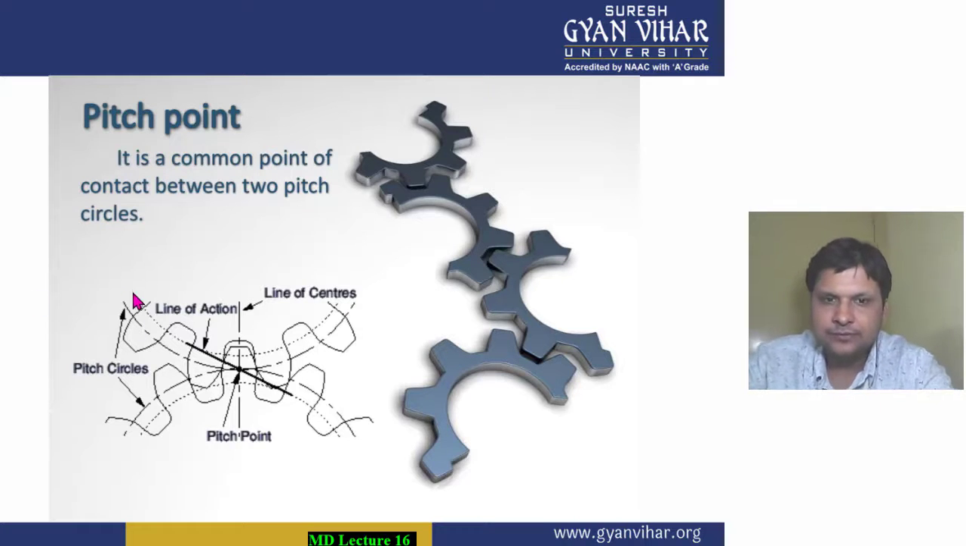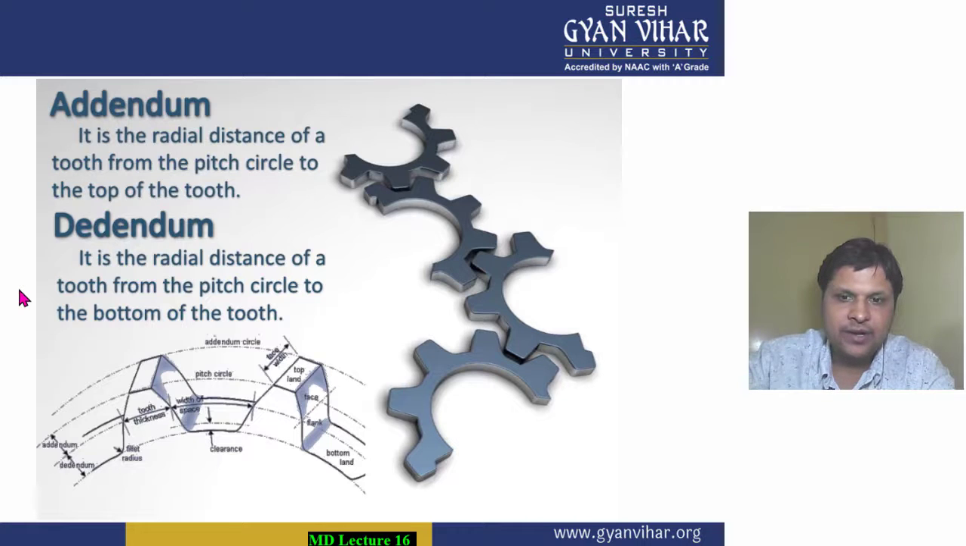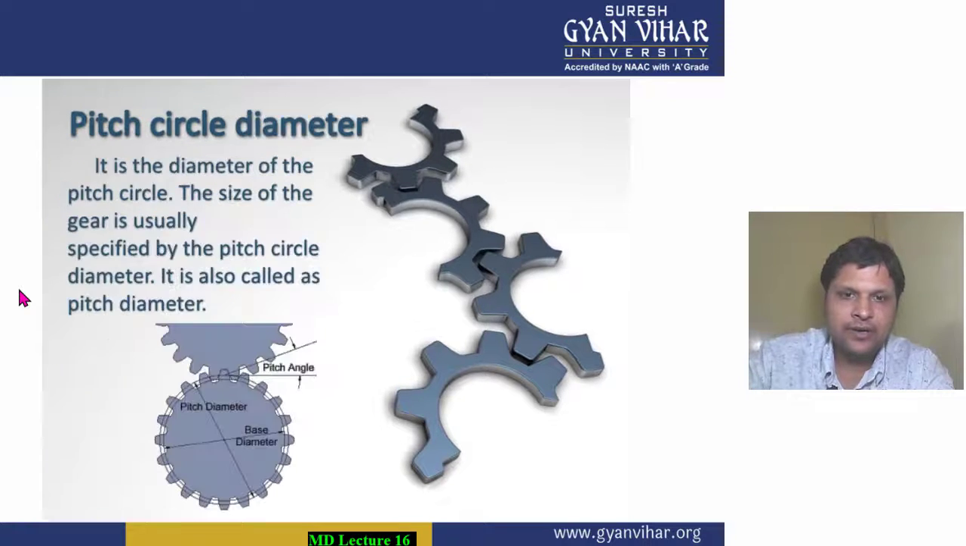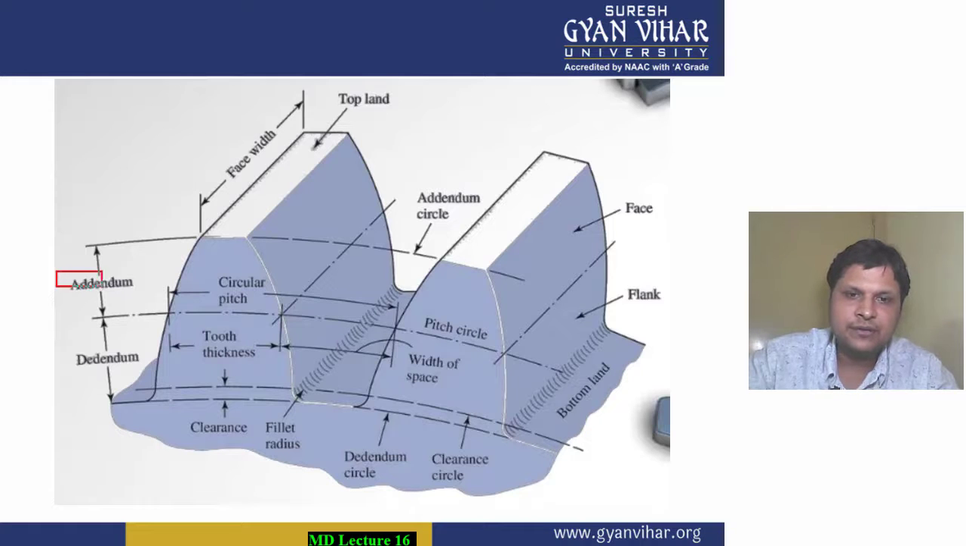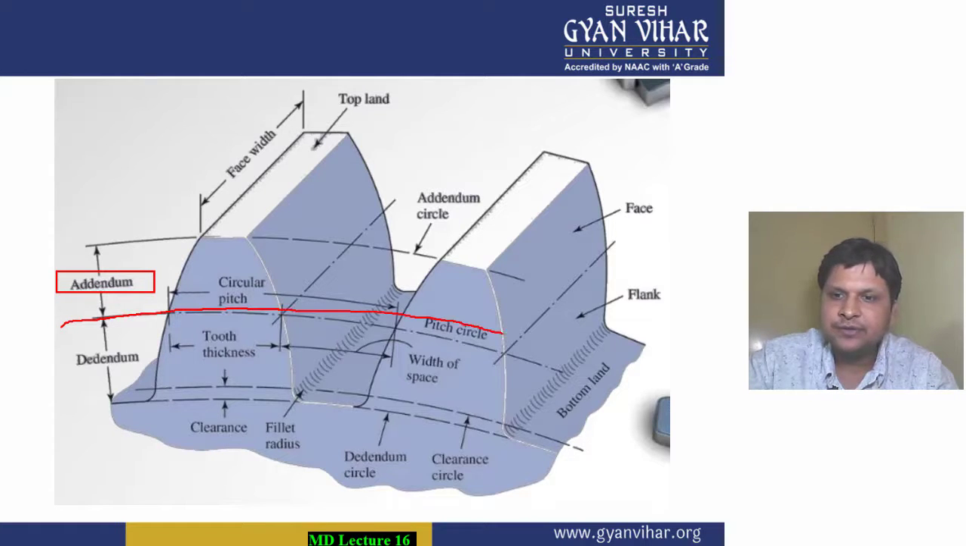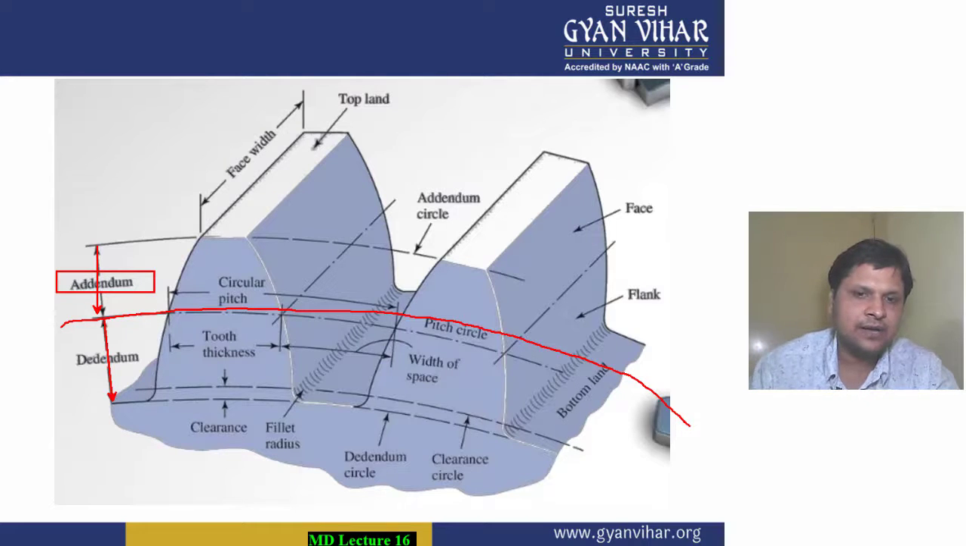Now moving further, students. What is addendum and what is dedendum? Let me explain. In this particular diagram, it is clearly visible that the portion of the teeth which is above the pitch circle, this is your pitch circle, students, this particular portion is known as your addendum. And the distance from the base circle to the pitch circle along the diameter is known as the dedendum.